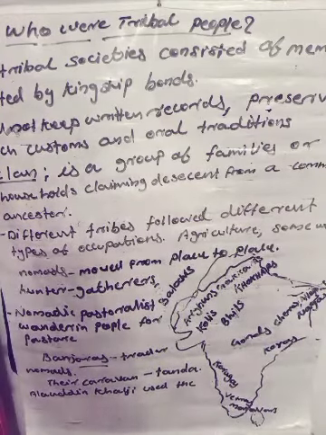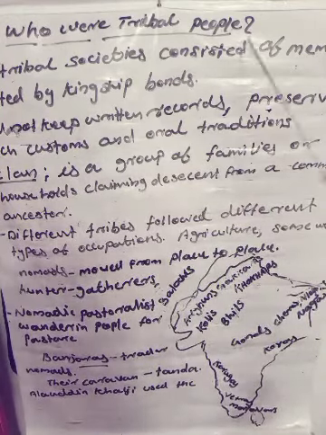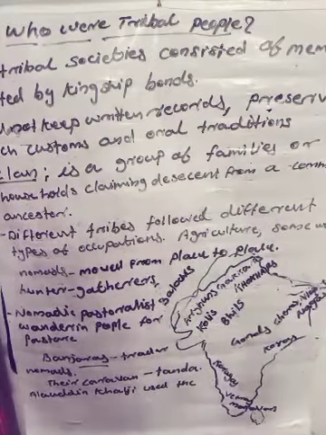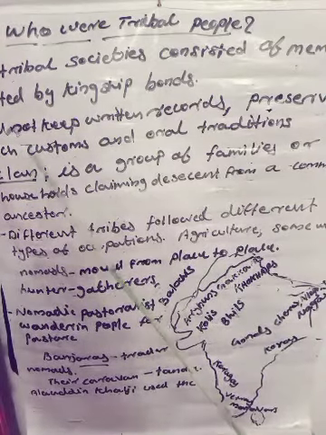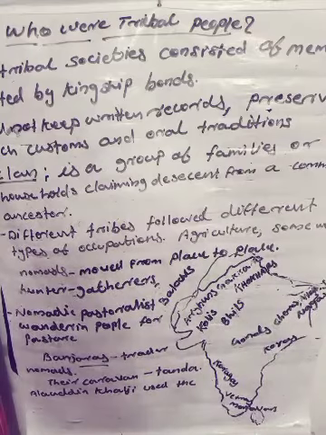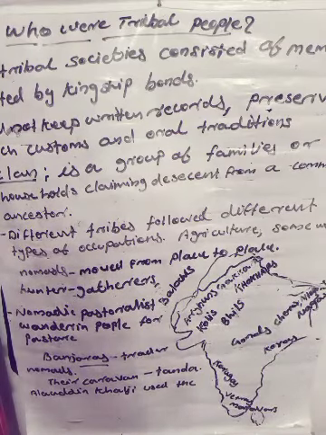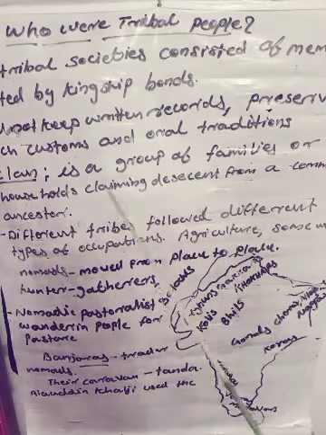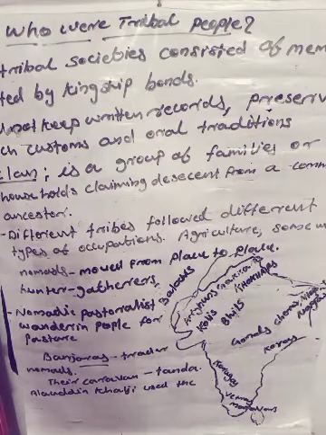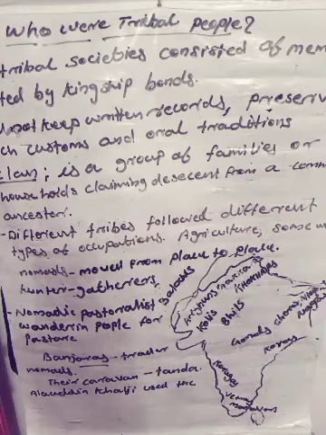These are the important points. Today we studied who the tribes are: tribal societies consisted of members united by kinship bonds. They did not keep written records; they had oral tradition, passed from mouth to mouth. Then about clans we studied: a group of families or households claiming descent from a common ancestor, and that family controls the tribal group.